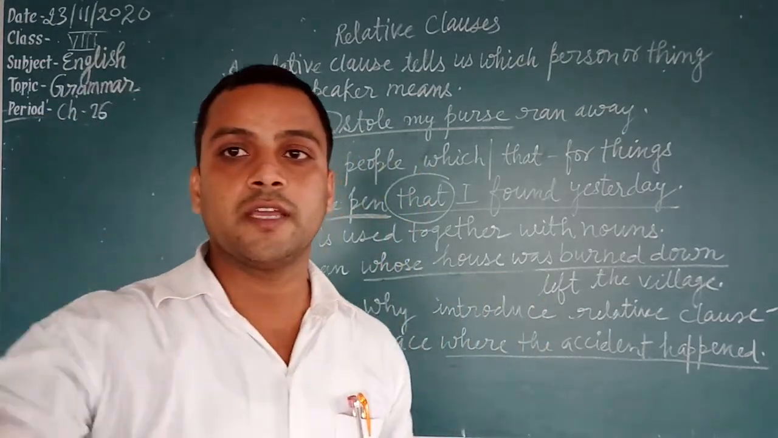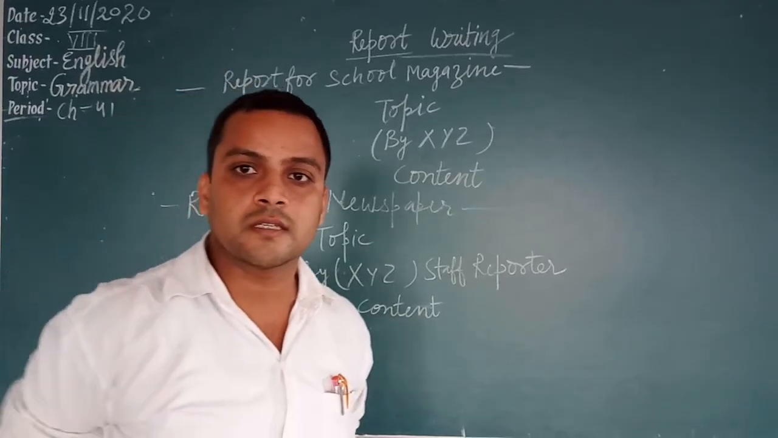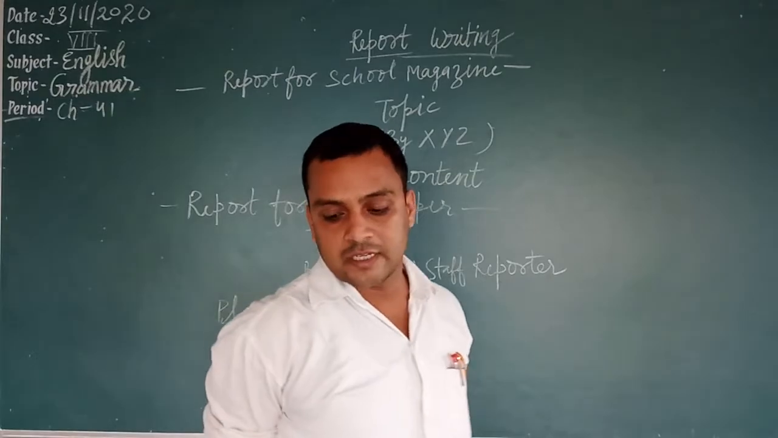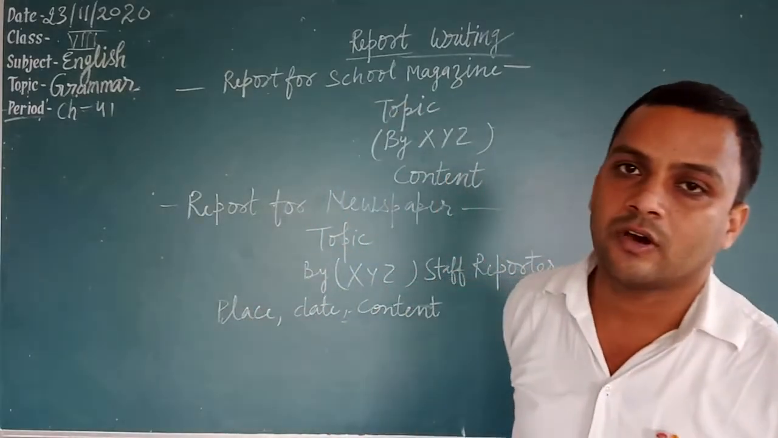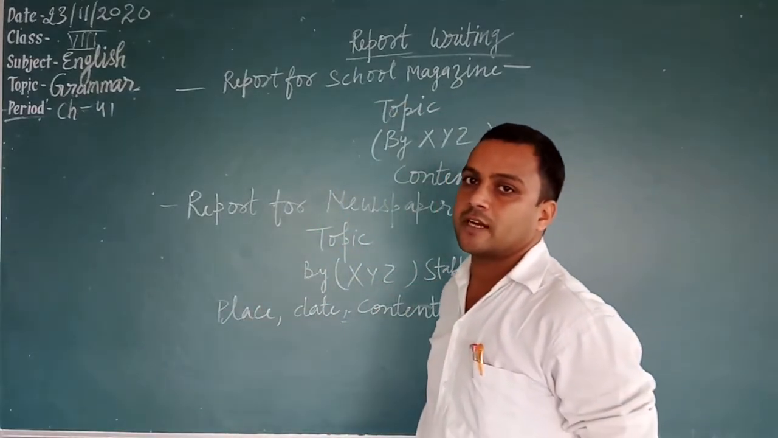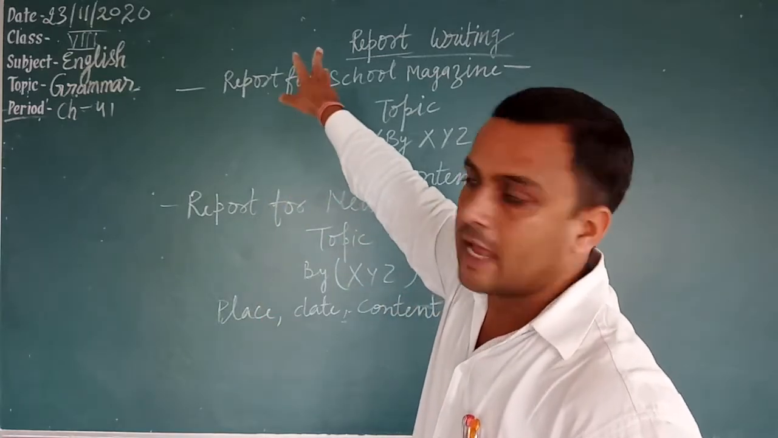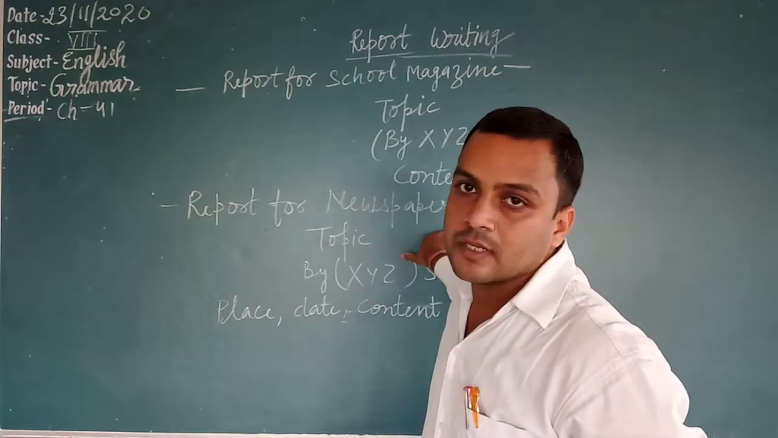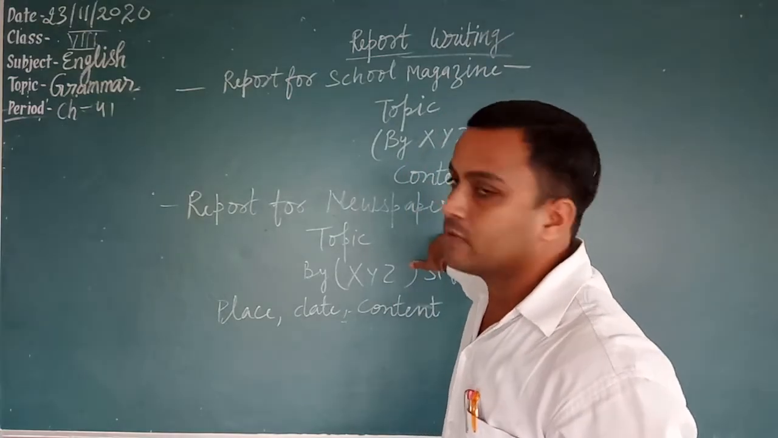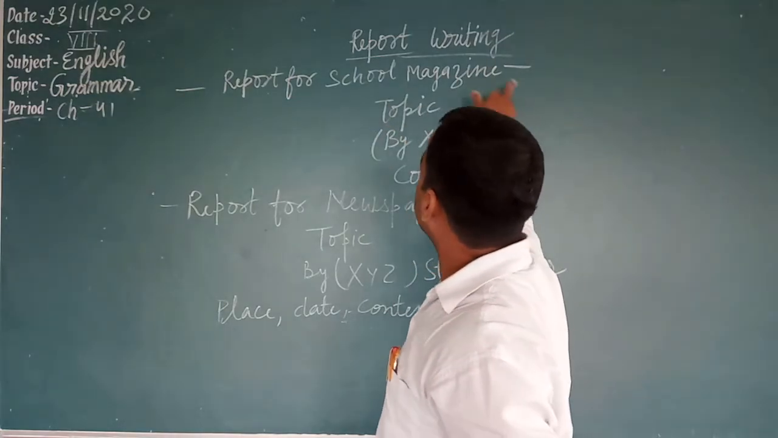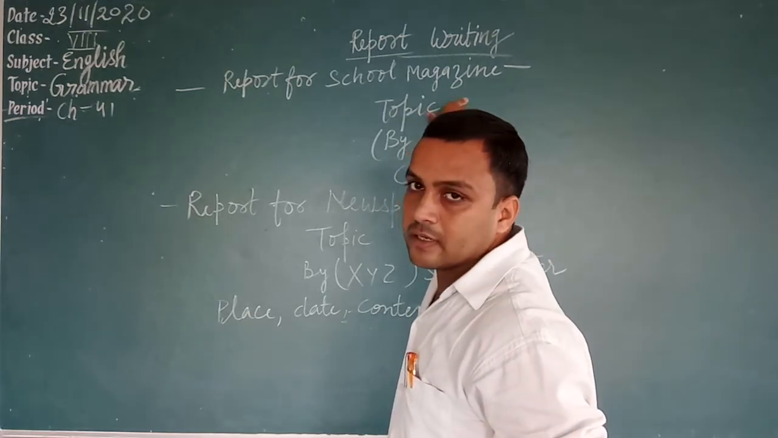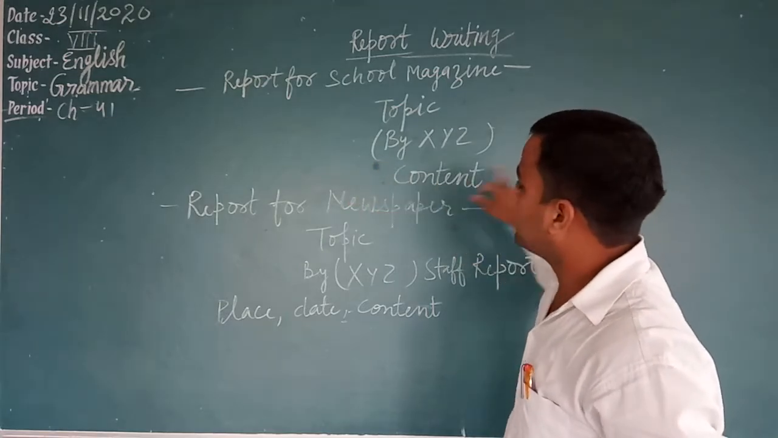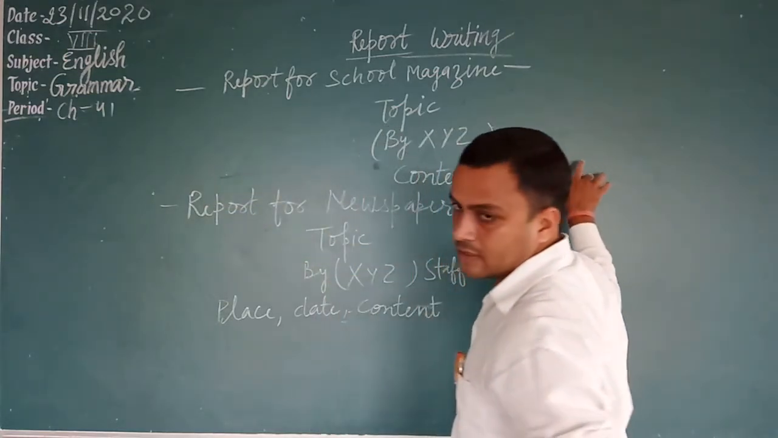Okay? Students, now see the last portion, that is report writing. A report is a description of an event or a situation. In your book two kinds of reports have been given: report for school magazine and report for newspaper. I have told you the format. Once again, report for school magazine: first of all we write the topic, then the name of the writer who has written the report, and after that we start writing the content.